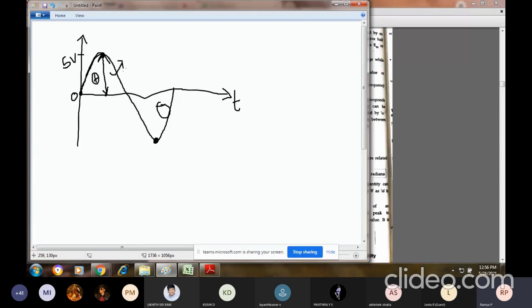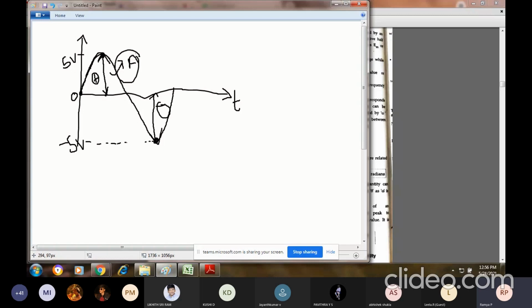The amplitude will always be indicated with the capital A. And I can even measure the amplitude for the negative half cycle. The difference from zero to there is nothing but my amplitude. Again, this will be minus 5 volts. So this is my maximum value at this particular point. And this maximum value I'll be indicating as A in some of the textbooks.